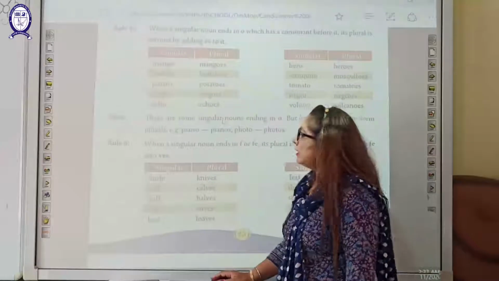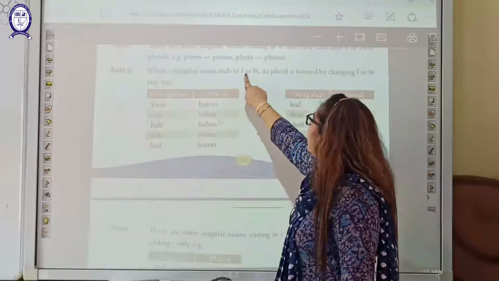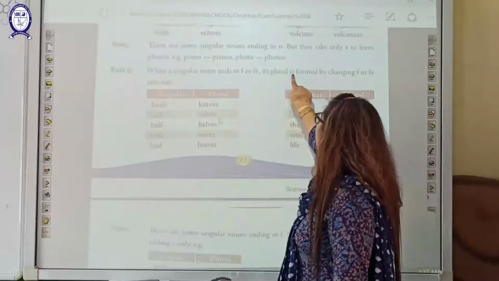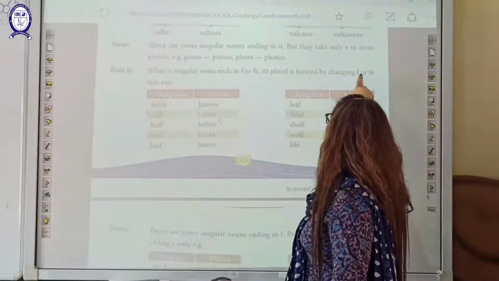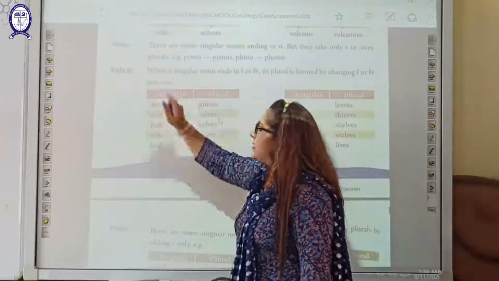Now we'll go to the rule number 6. When a singular nouns end in F or FE, its plural form is formed by changing F or FE into VES.